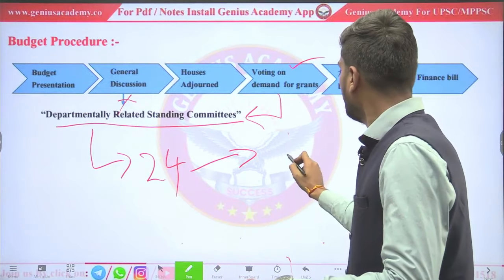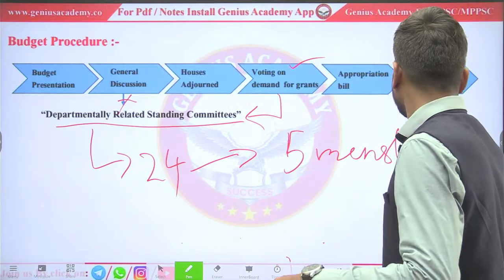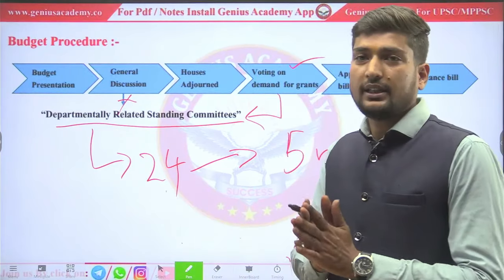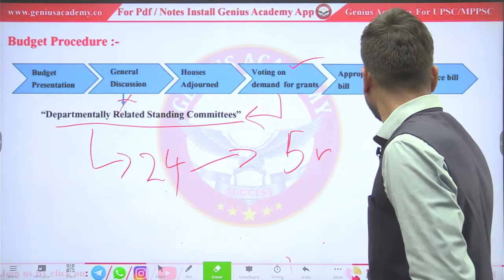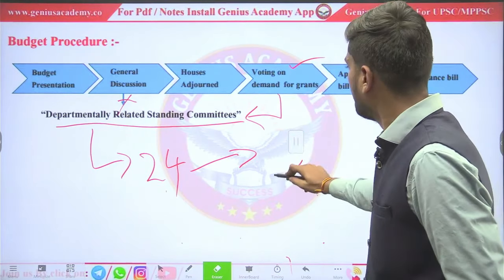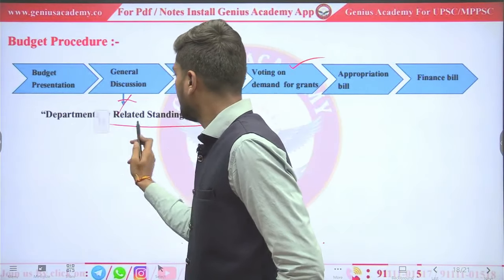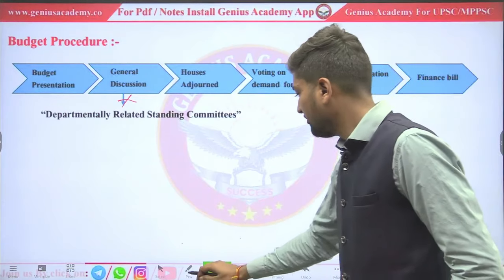Every committee has 5 ministries under it, and there are a total of 100 ministries. So they prepare budget for them, and after that there will be voting in the Lok Sabha. Rajya Sabha does not participate in voting.